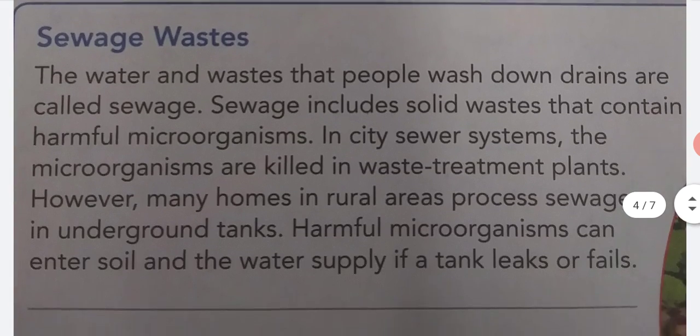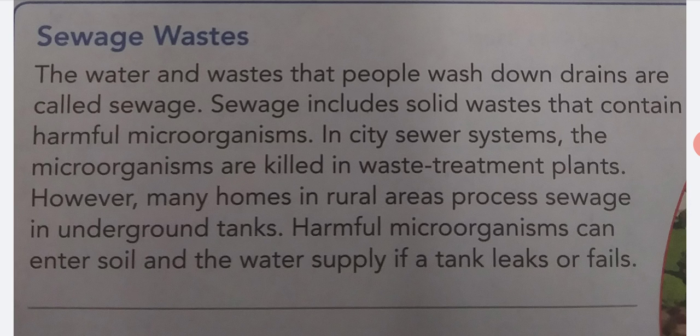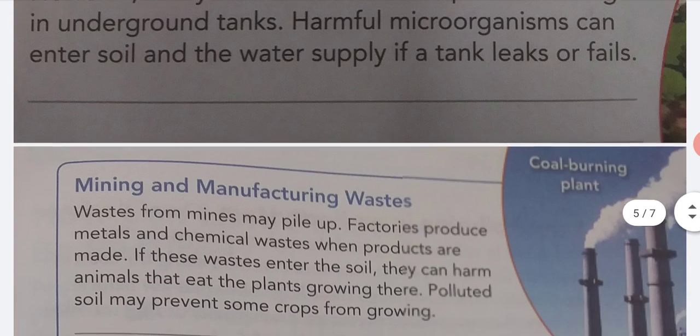Sewage waste. The water and waste that people wash down drains are called sewage. Sewage includes solid waste that contains harmful microorganisms. In city sewer systems, the microorganisms are killed in waste treatment plants. However, many homes in rural areas process sewage in underground tanks. Harmful microorganisms can enter soil and the water supply if a tank leaks or fails.